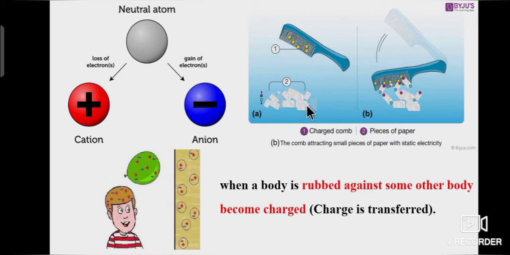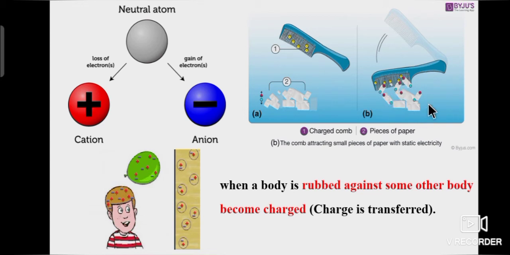See the picture. The comb attracting small pieces of paper with static electricity. First step, you are charging the comb. That is, you are rubbing the comb with the hair. Then, you move the comb near the pieces of paper.